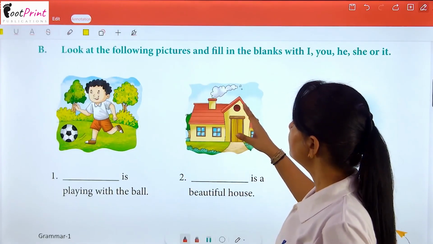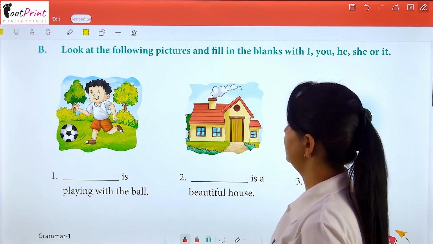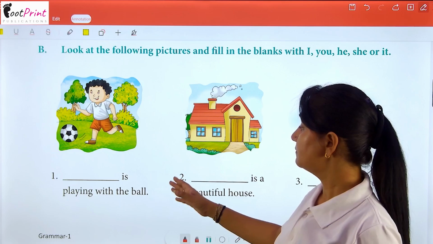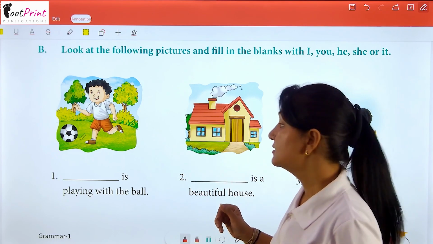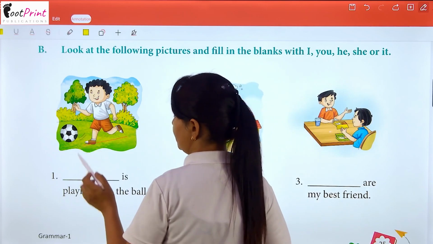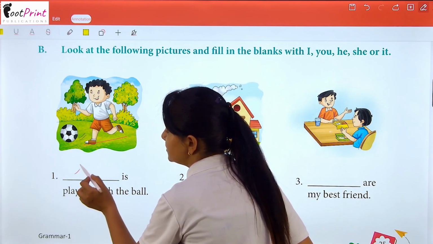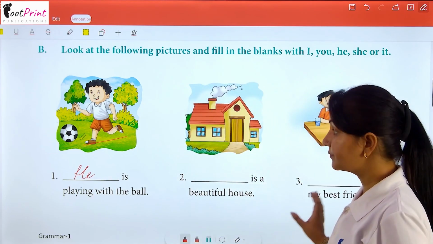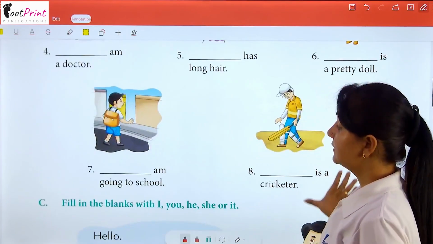B. Look at the following pictures and fill in the blanks with I, you, he, she or it. What you have to do is look at the following pictures and fill in the blanks with I, you, she and it. So here the boy is playing with the ball. So we can use he here. Clear? In the same way, you will also complete the given exercise.